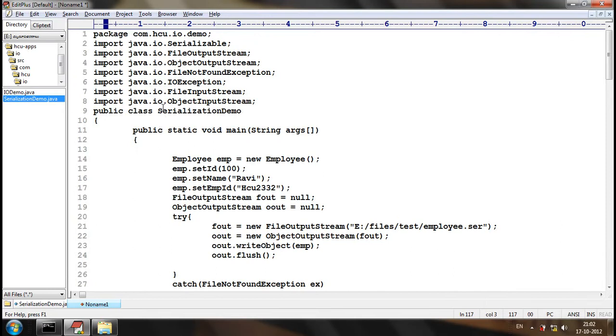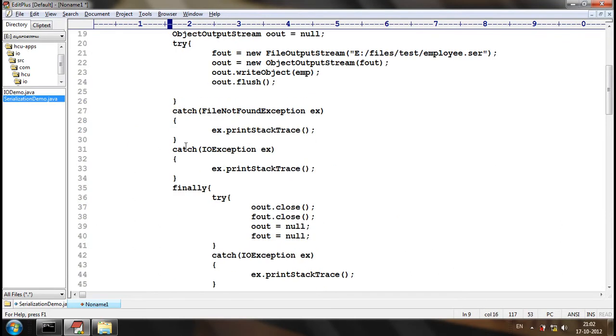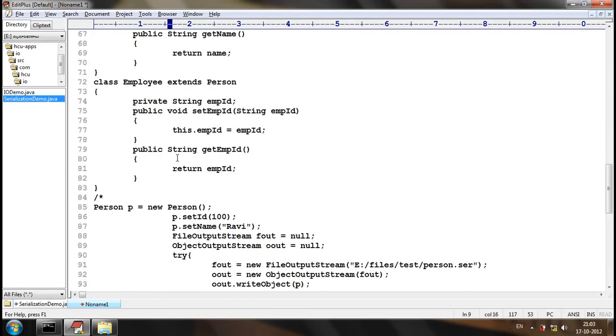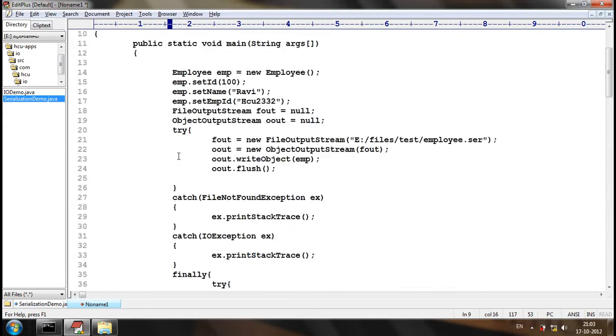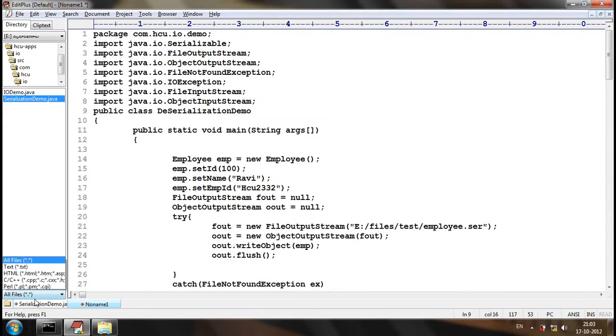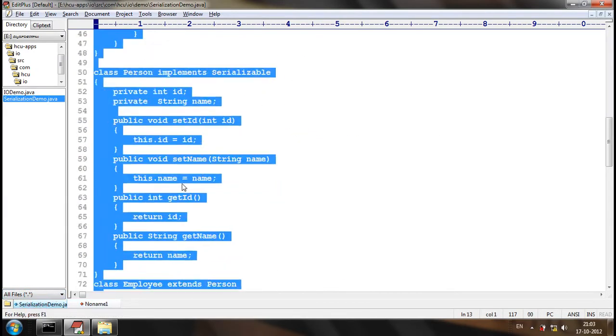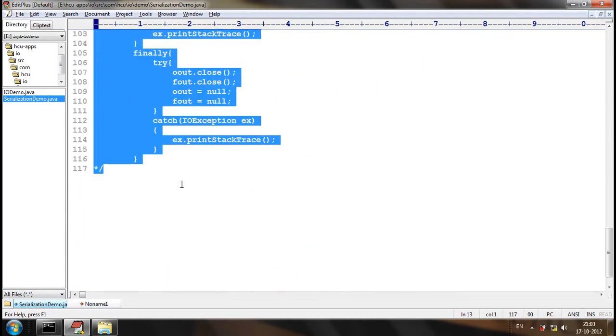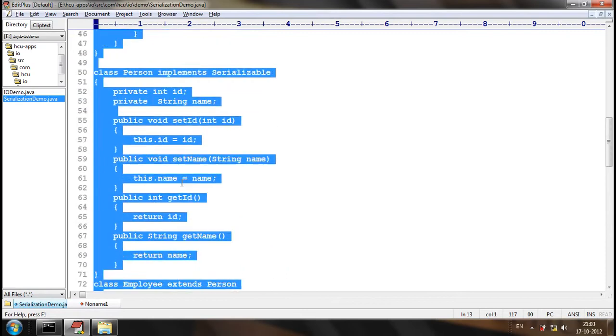Let me name it DeserializationDemo, so that we can run two different applications. Where is it?